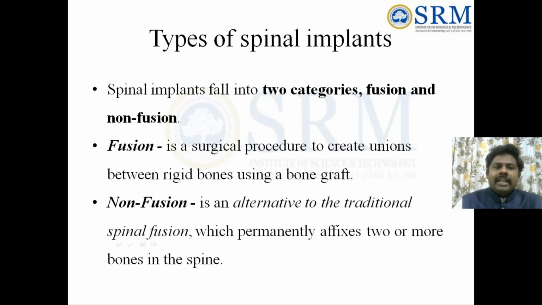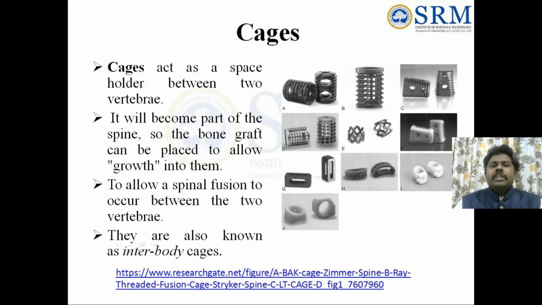Let us see what the fusion types are. In fusion implants, this is the fusion implant cage. For example, in between the vertebrae they will keep the cage, and it will act as a bone graft. Spinal fusion between two vertebrae is called an interbody cage. These are the different types of cage and the anatomy.